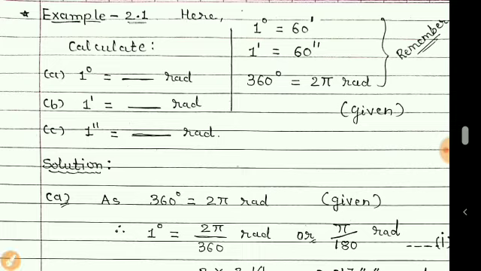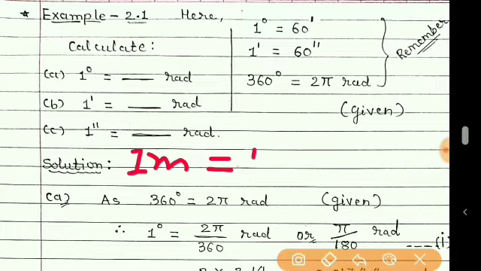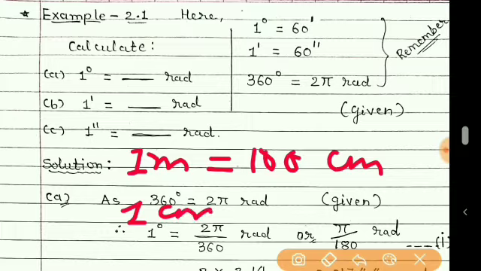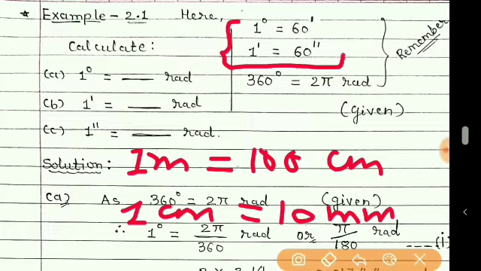Also we know that for length, 1 meter is equal to 100 centimeter, 1 centimeter is equal to 10 mm. Likewise here also, for the measurement of angle, these things are given to us.